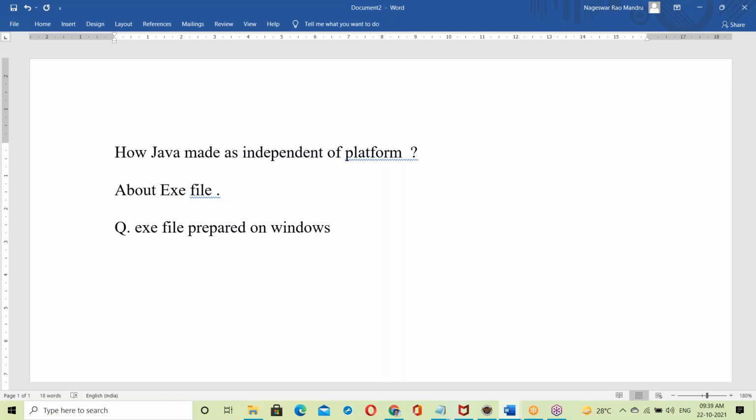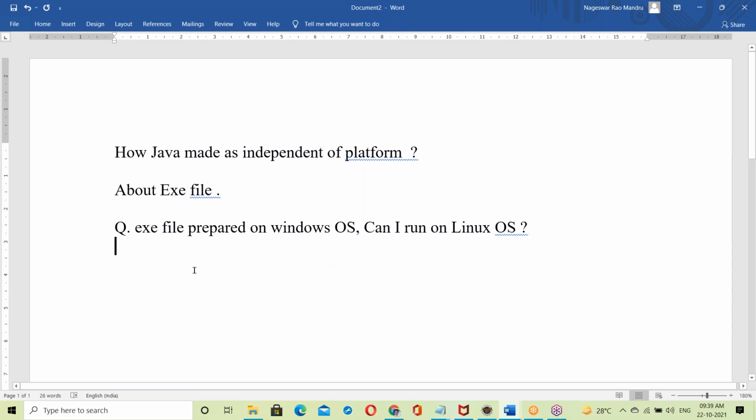Can I run it on Linux OS? It's a very simple question. Of course, I'll explain. An exe file prepared on Windows OS, can I run it on Linux OS? Yes or no answer.